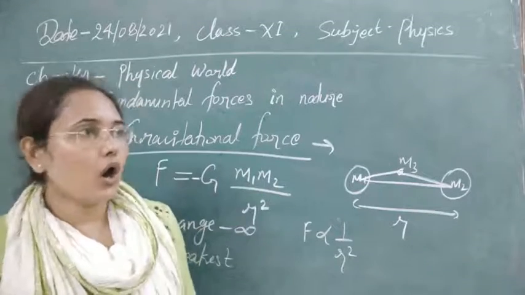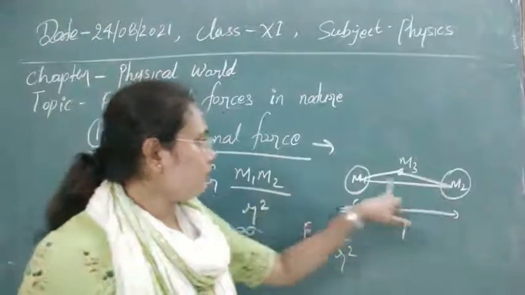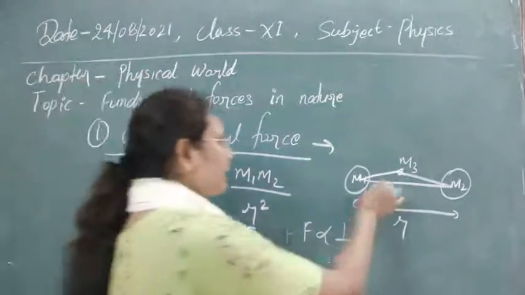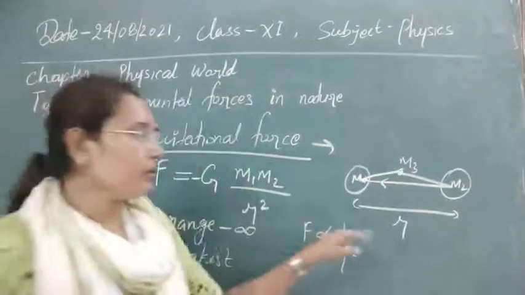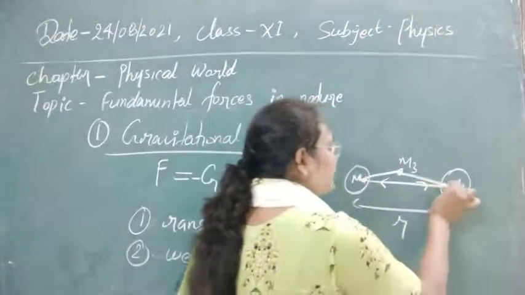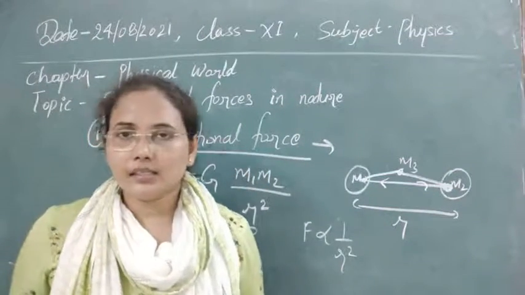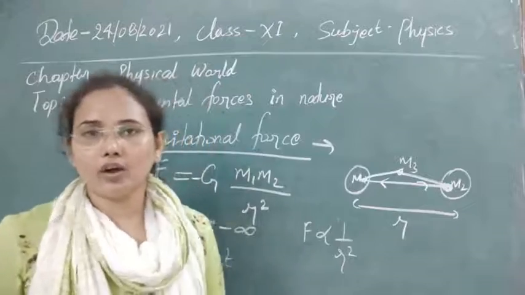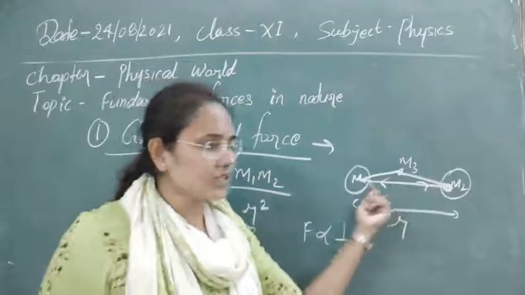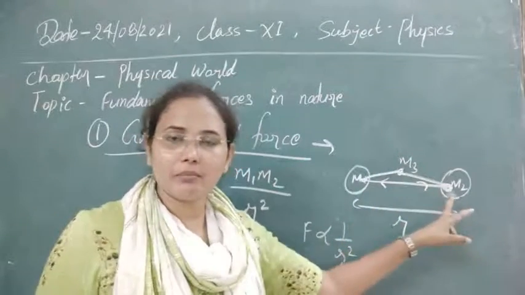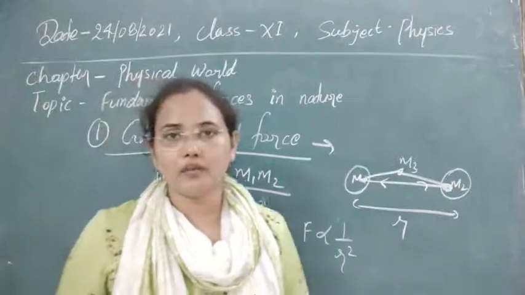Central force means it is always directed to the center of a body. If M1 is attracting M2, then the direction of force is toward the center of M1. If M2 is attracting M1, its direction is always toward M2. The next property is that it is an action-reaction pair, meaning gravitational force always occurs in pairs. If M1 is attracting M2, M2 will also attract M1. They act in opposite directions. It means they form a pair of forces.